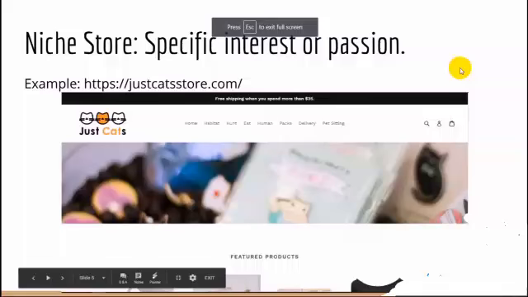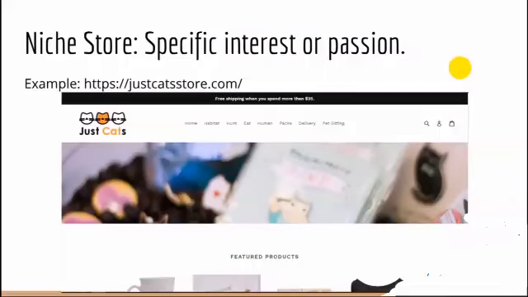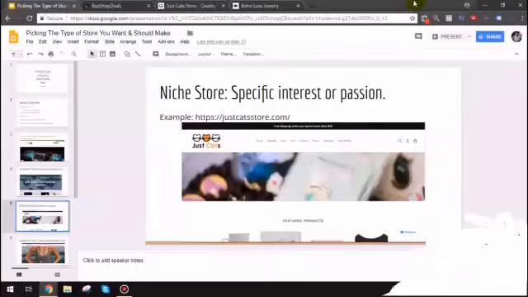Now, a niche store, guys. Let's move on to the niche stores. Niche stores are, of course, more interest-specific. They're mainly for hobbies, passions, you know, all of those things. And the best example I can give you, which is one of the most popular examples, is a cat store. So the Just Cat store right here.